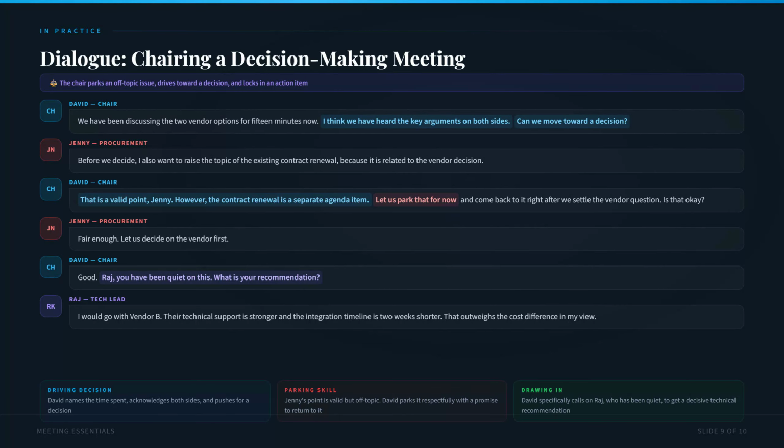Then David draws in a quiet participant. He says, "Raj, you have been quiet on this. What is your recommendation?" Raj provides a clear, decisive view that helps the group move forward. This dialogue demonstrates 3 of the chair's most important skills. Driving toward a decision when discussion has gone long enough. Parking off-topic issues without dismissing the person. And drawing in a quiet participant at exactly the moment when their input is most needed.